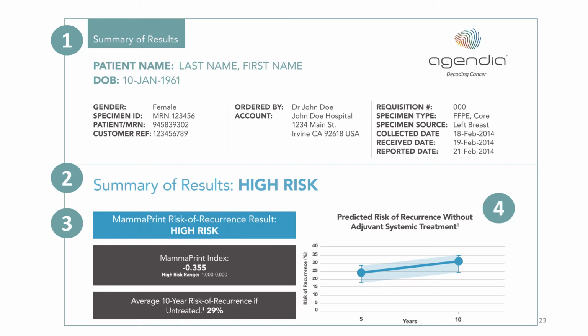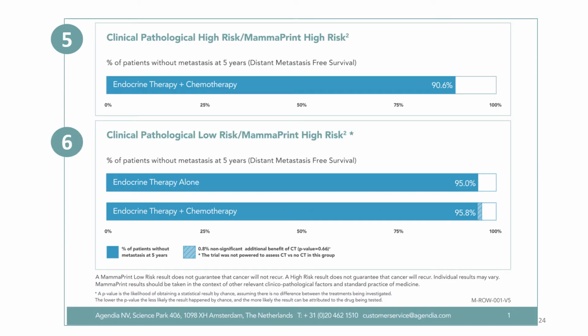Over at point number 4, we have the graphical representation of risk of recurrence against time, and we have the point at 5 and 10 years follow-up. And again, the shading represents the confidence intervals. And this is taken from the TransVIC study. In points 5 and 6, just like the low risk, we're displaying results from the MINDACT trial.